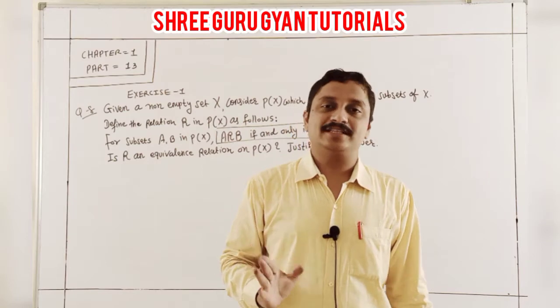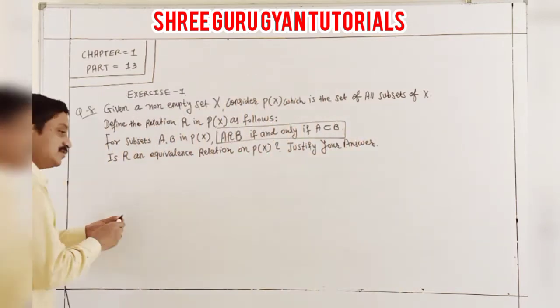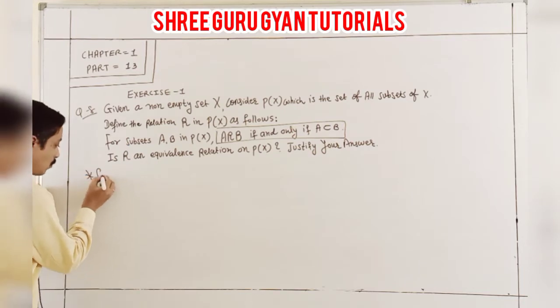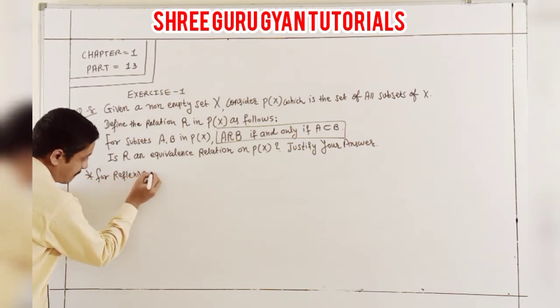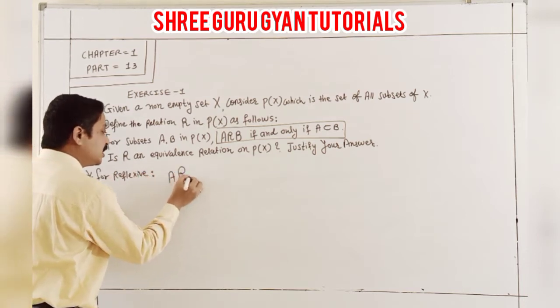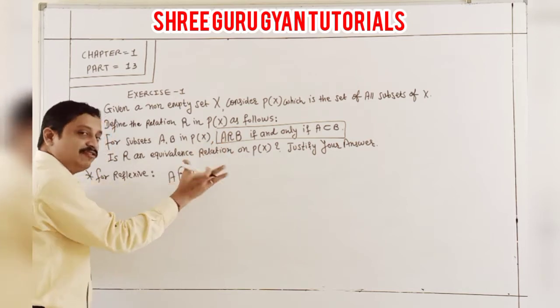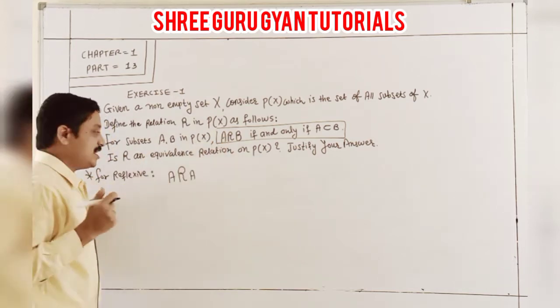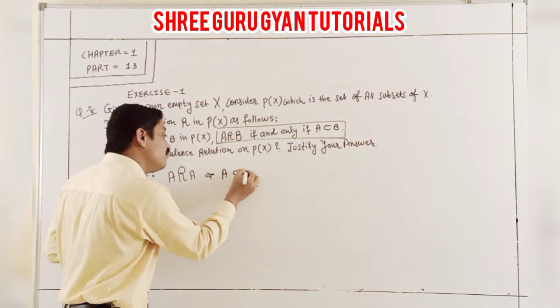So first of all, reflexive. Students, you know the reflexive rule: A R A. Here both are the same. Can you say A R A, that A is a subset of itself?